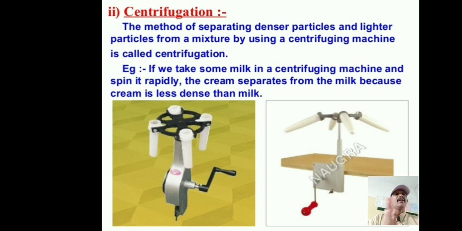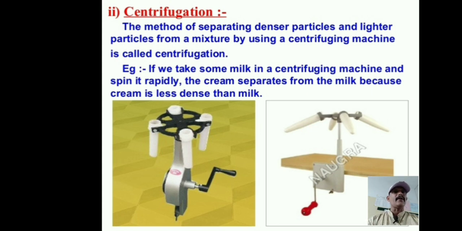So in this milk and cream, cream is lighter and milk is denser, or heavier. Using this machine we can separate the denser and lighter particles. This device is a centrifuging machine, and this process is known as centrifugation. This is one of the methods of separating the components of a mixture.